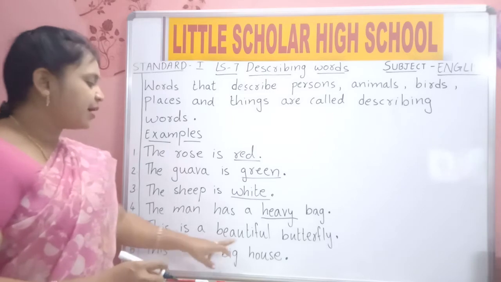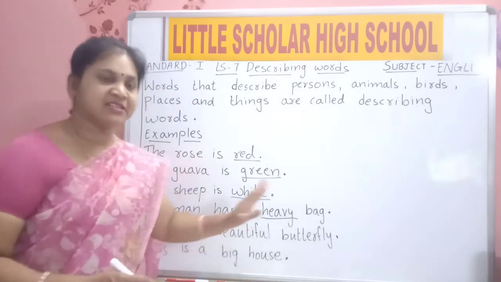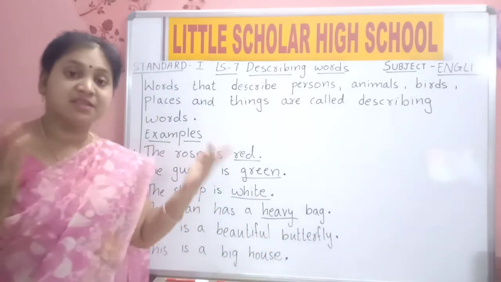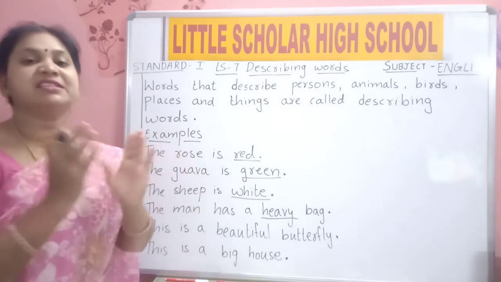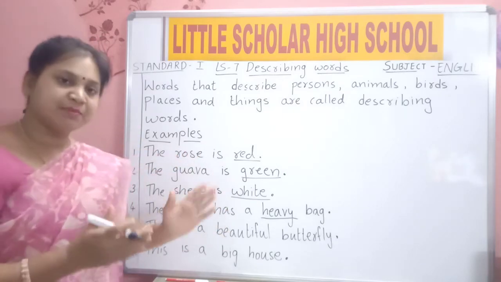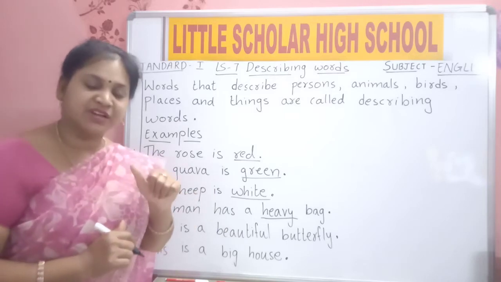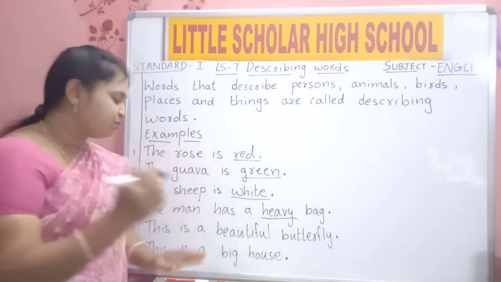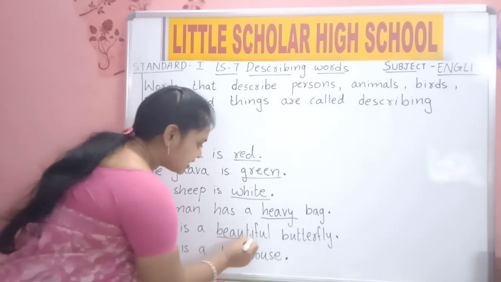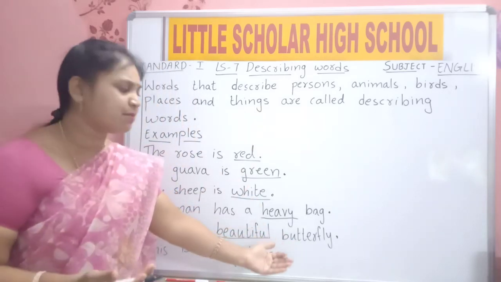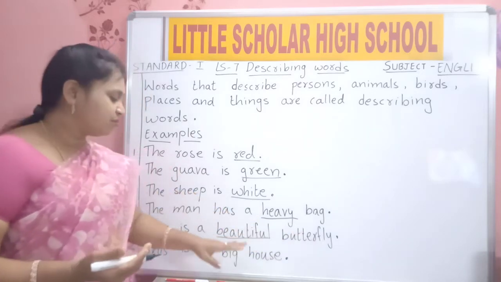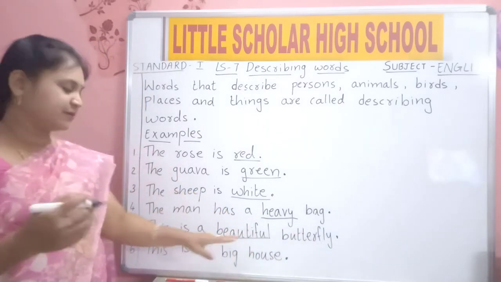This is a beautiful butterfly. Yes, it is a butterfly. How is the butterfly? We are saying something about the butterfly. That is the describing word. Yes, it is a butterfly, but how is that butterfly? It is beautiful. So beautiful is a describing word.